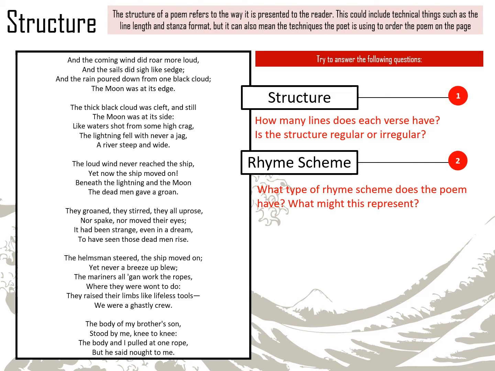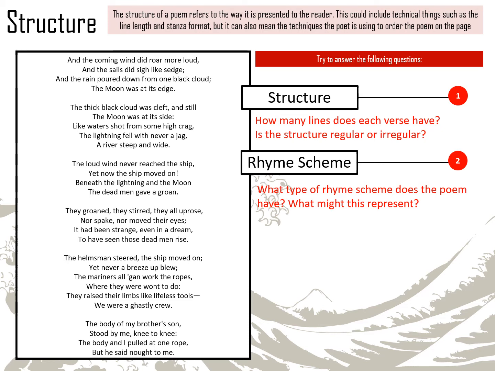And in this case, you've got the second, the fourth, and the sixth lines rhyme. On, ropes, and tools don't rhyme at all, really. And finally, sun, knee, rope, me. And in this case, you've got knee and me rhyme. So basically, the poem has got an irregular rhyme scheme in the same way that it's got an irregular structure.